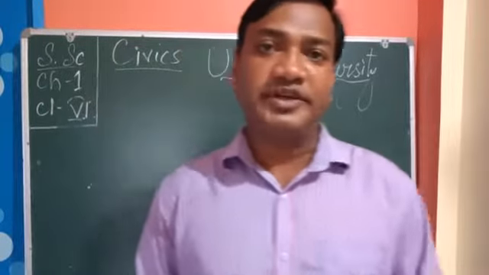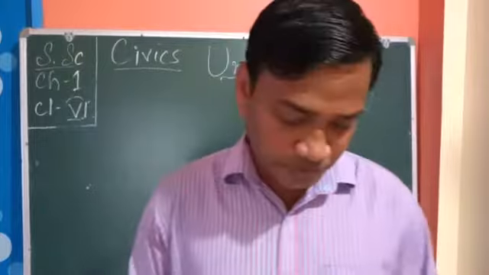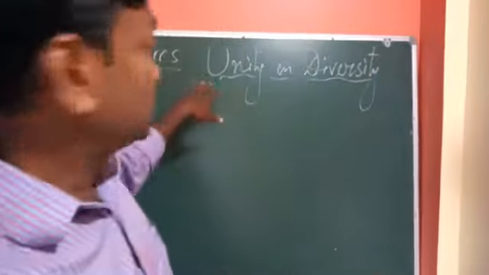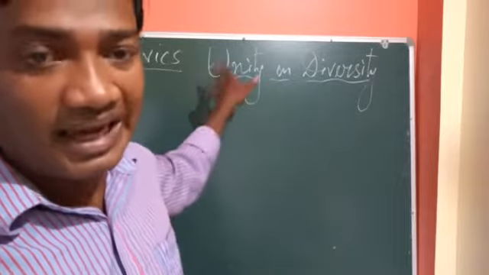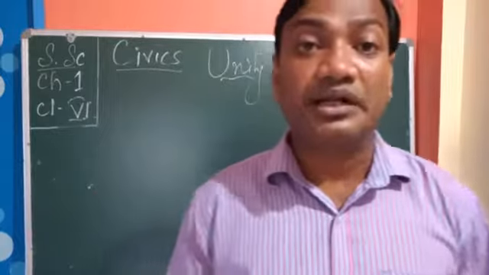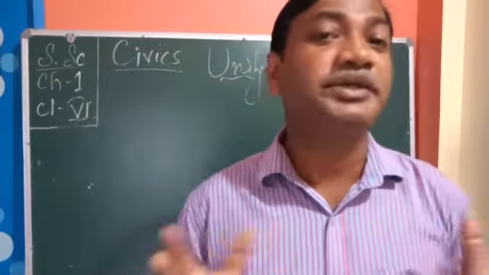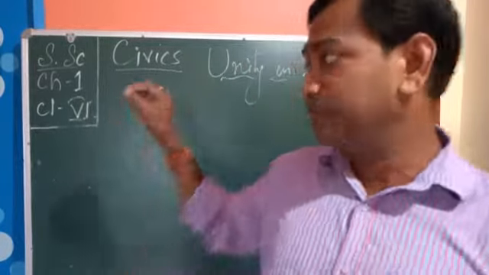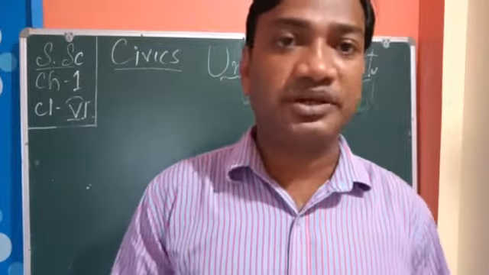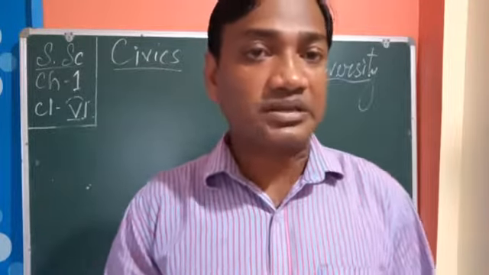Students, in our last video, we discussed dance and music from the chapter Unity and Diversity. Today we are going to discuss art and sculpture. So art, you know what is art. Some people draw, and it is called art. Some colors are also given. And sculpture, what are sculptures?